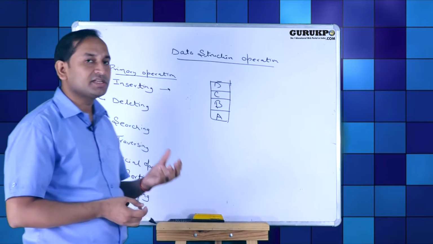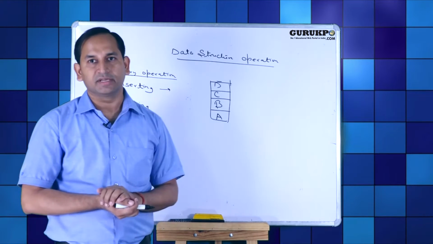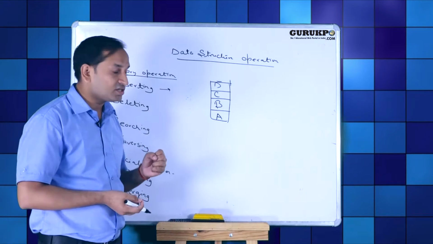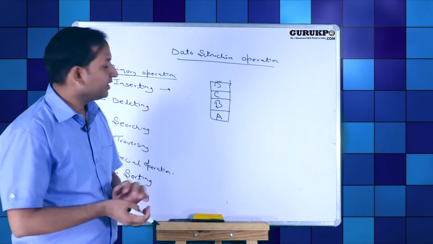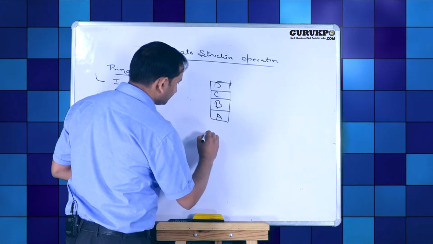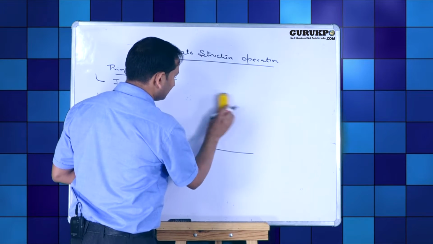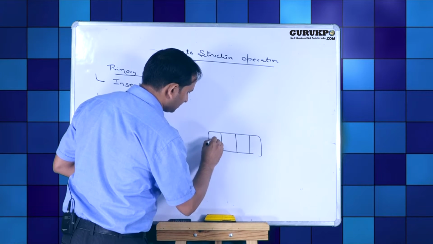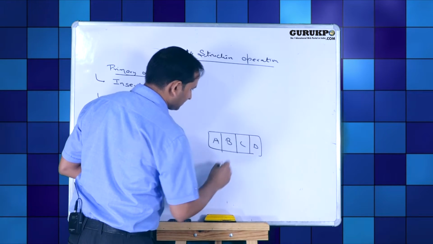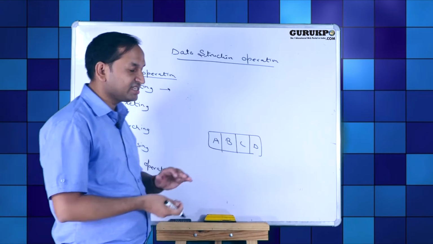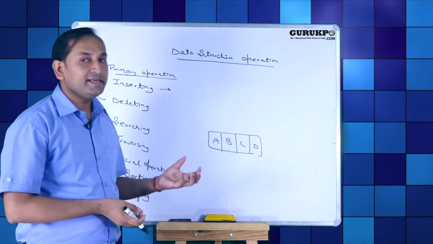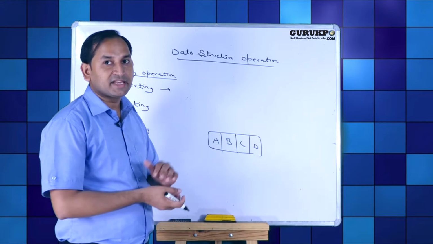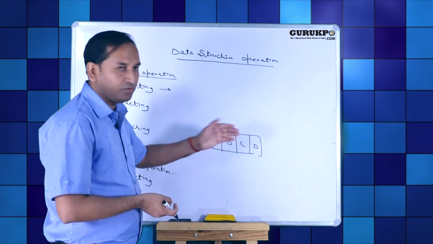Third one is searching. Searching is the process of identifying data items in a given list, or finding out locations of data items. In this given list we have 4 elements A, B, C, D and we want to find out whether element D is present or not. This is called searching. So finding the location of a data item, the location of D is the 4th position.